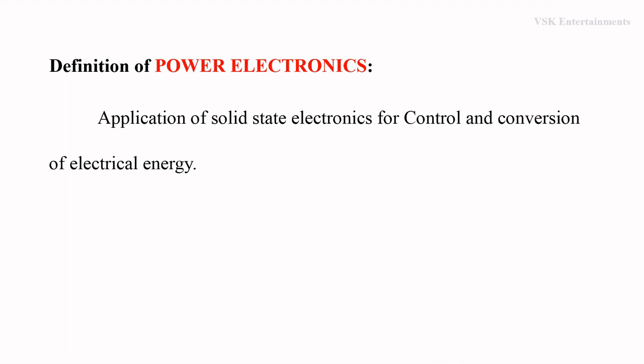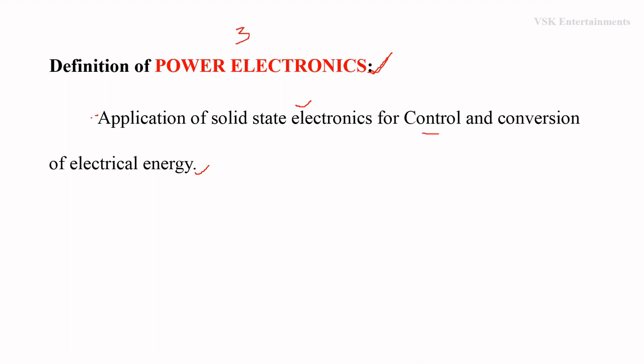By using the above analysis, we are going to frame the definition for power electronics. It is defined as the application of solid state electronics for control and conversion of electrical energy. We already discussed that power electronics is the combination of three types of engineerings.